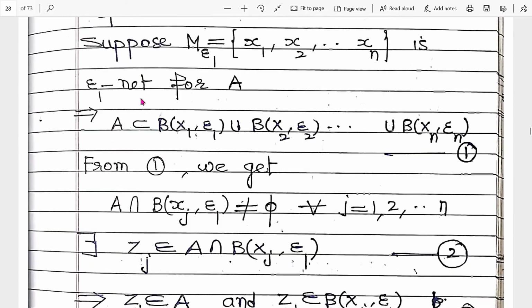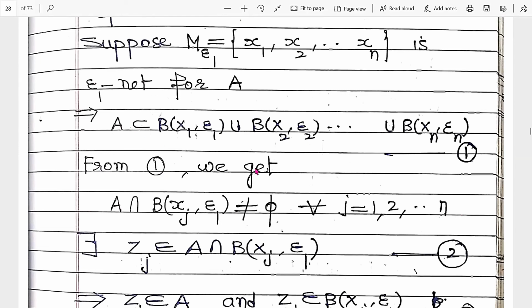Now, since A is a subset of this union and A is non-empty, it means A's intersection with each ball is non-empty for j running from 1 up to n.